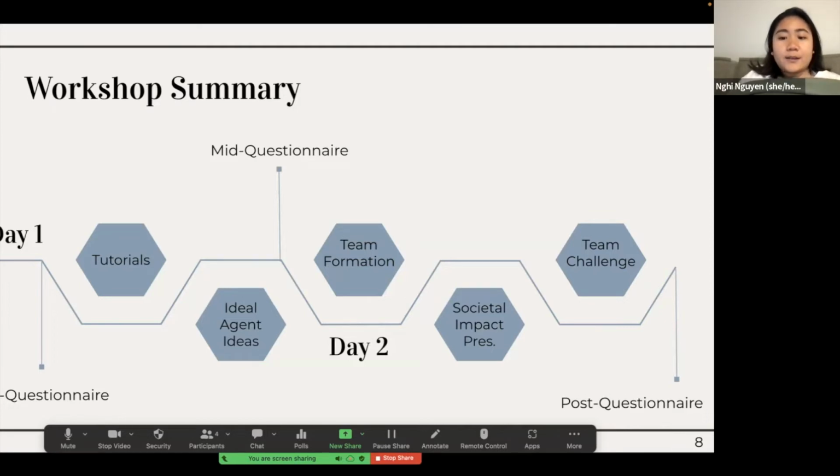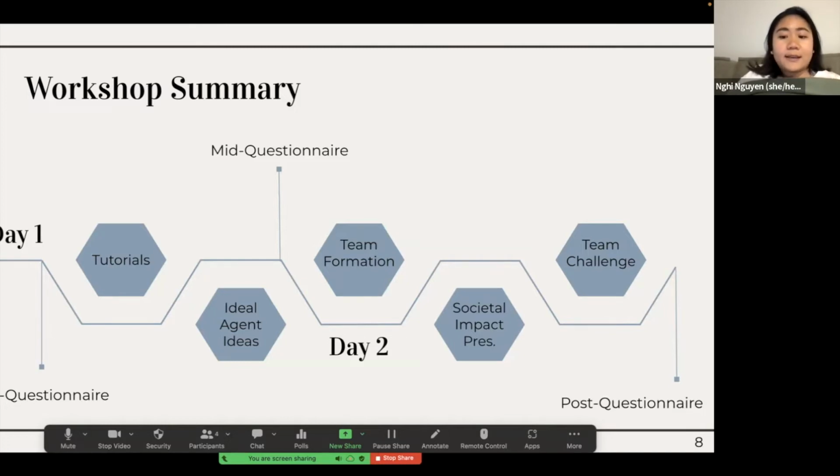Additionally, on the first day, we had idea sessions for students and parents to think about what their ideal conversational agent would look like, sound like, phrases they would use, and topics that they can discuss. And at the end of this first day, we also gave a brief demonstration on how to create a back and forth conversation with Alexa.